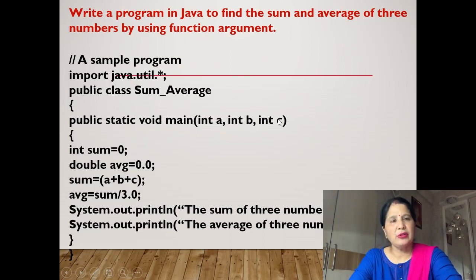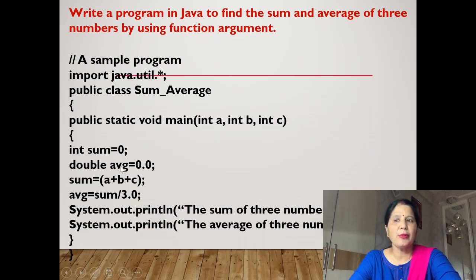First we will write the message as sample programs, then import java.util.*; terminator, then we will write the class name, public class Sum_Average, because we are finding a sum and average in this program, curly bracket. Now public static void main. In the assignment statement we write public static void main String args, but here in function argument, the difference is, in brackets, in place of string arguments we will write the three numbers here,